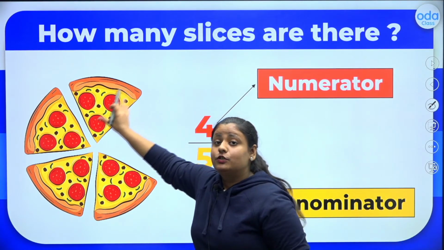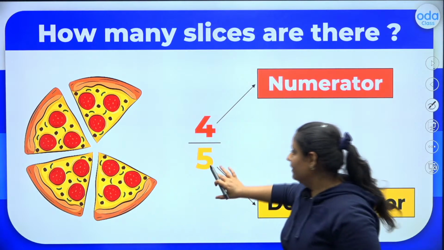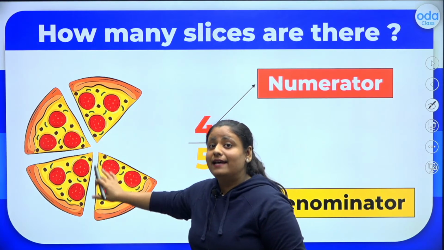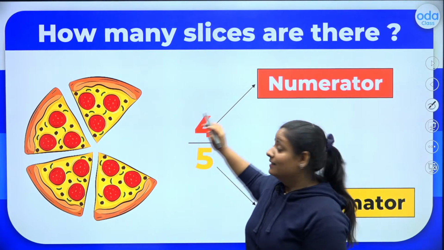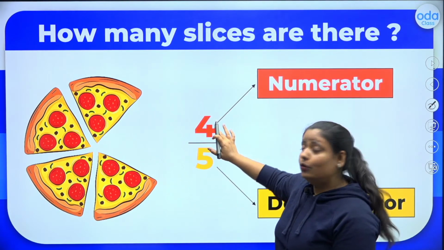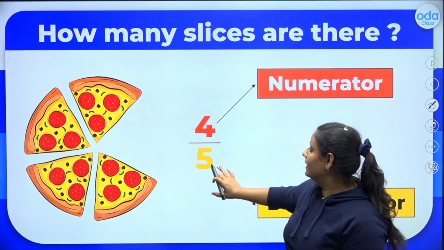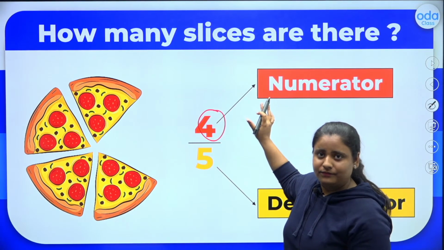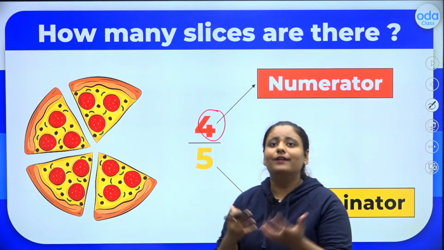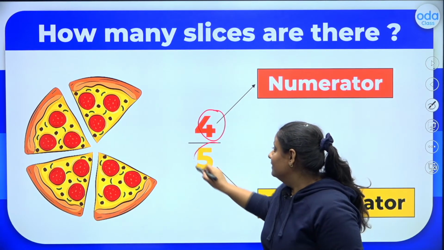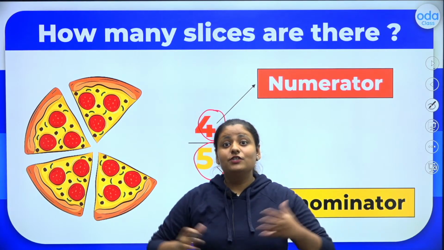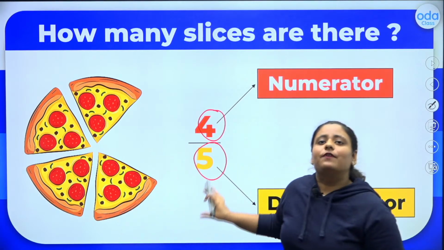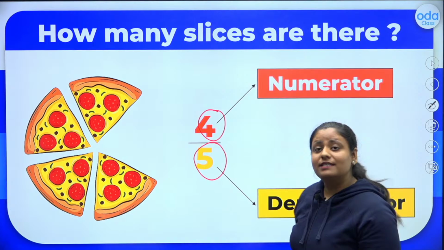I will write the total number of slices at the bottom. And how many slices are there right now? As there are 4 slices, I will write 4 on the top, out of 5 slices, so I will write 5 at the bottom. The top number is called the numerator, which shows the part you are talking about. The bottom part is called the denominator, which shows the whole quantity. As there were 5 total pieces, 5 becomes our denominator. I hope this is clear to you all.